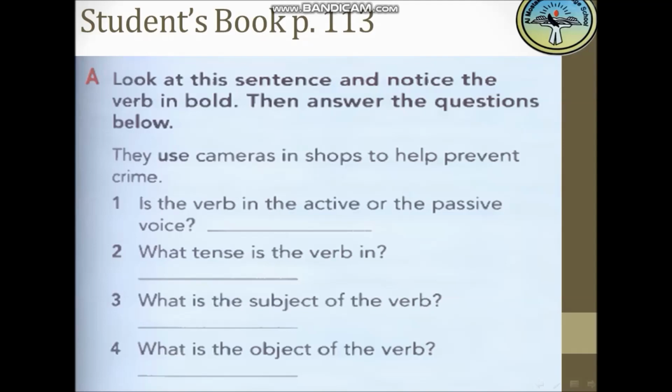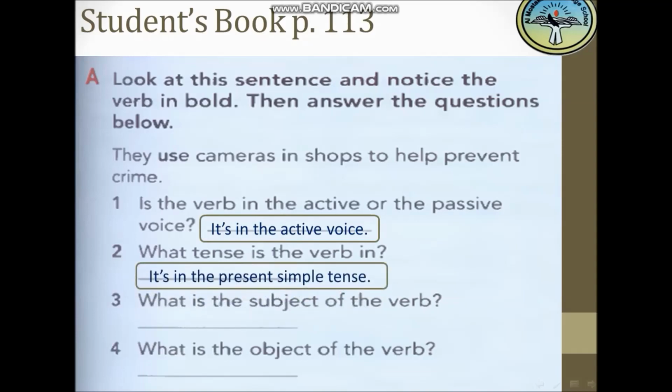Yes, great, Kareem. You can raise one finger as we used to do in Mustaqbal Language School. Yeah, the verb here is in the active voice. Okay, who will answer number 2? Yes, Martina. What tense is the verb in? Yeah, it's in the present simple. I know that all of you know the answers, and I can feel that you're so great.